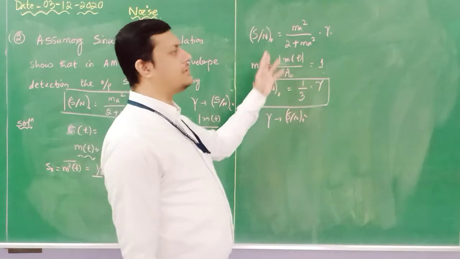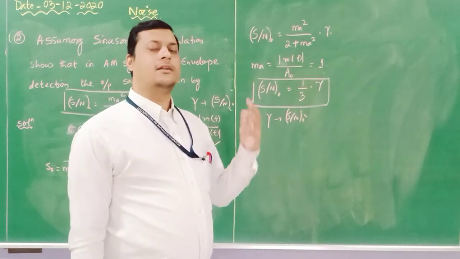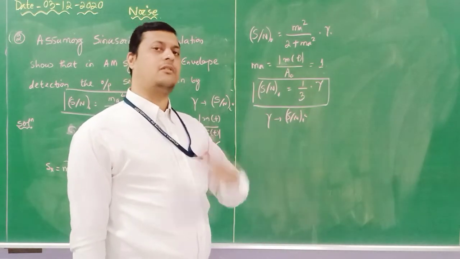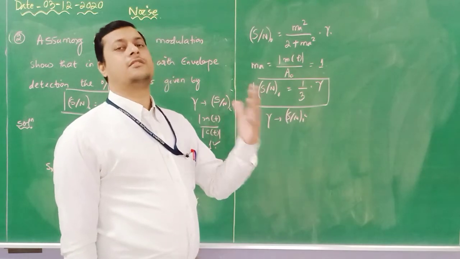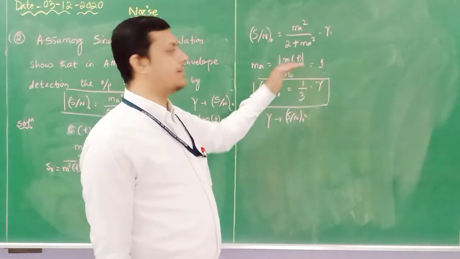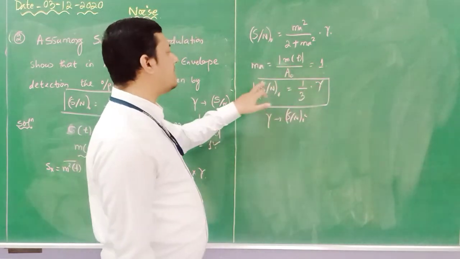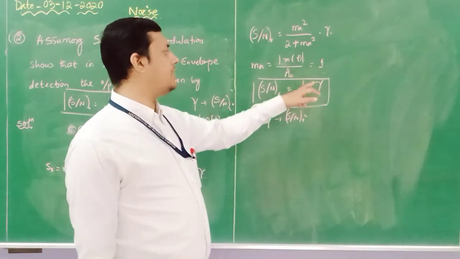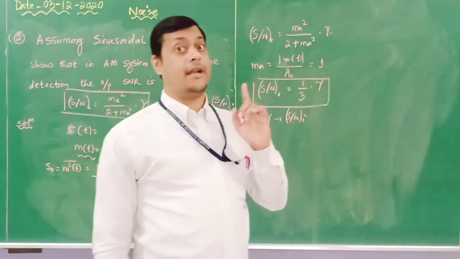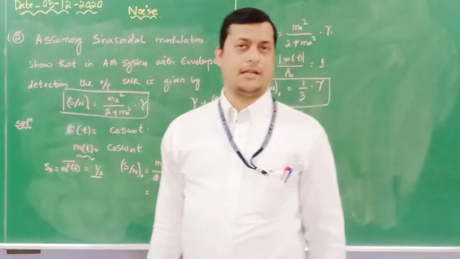If Ma is greater than 1, it comes under over-modulation, due to which over slope and envelope distortion will be generated, interference and noise contribution will be there, so we cannot get the actual signal to noise ratio at the critical point. So for critical modulation, the signal to noise ratio will be 1 by 3 with respect to gamma, with the help of envelope detection, because as given, it is an envelope detection.